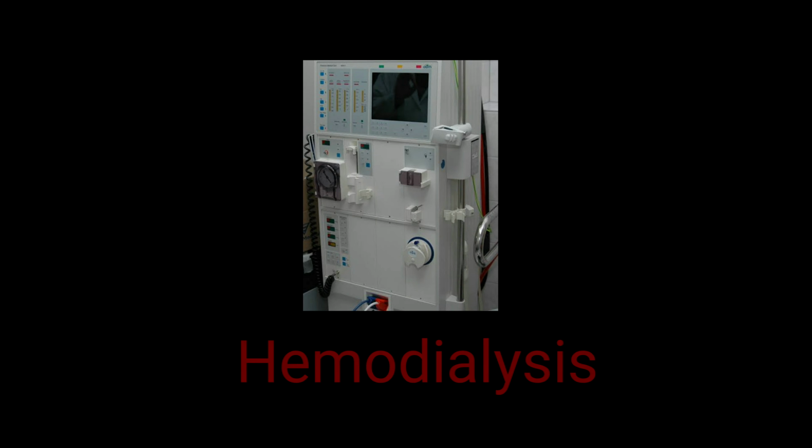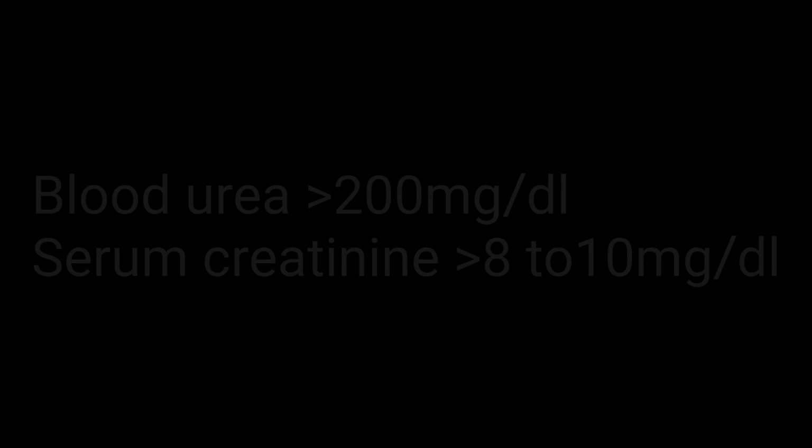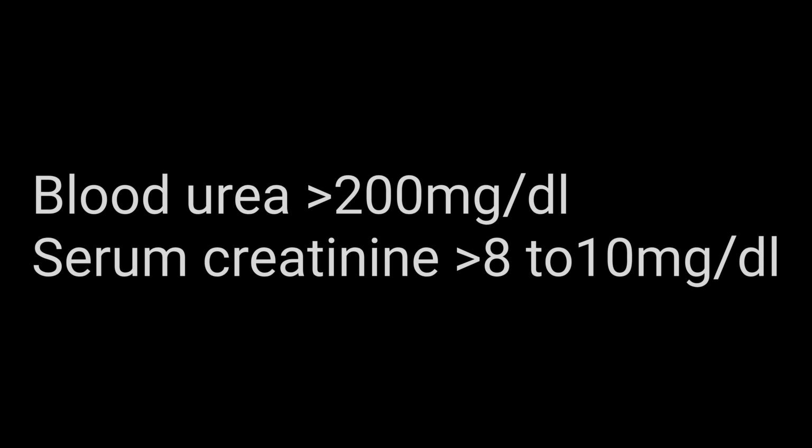Hemodialysis is a medical procedure that filters and purifies the blood using a machine and corrects electrolyte imbalance. While there is no fixed criteria, factors that can be considered are blood urea of more than 200 mg per dl and serum creatinine of more than 8 to 10 mg per dl.